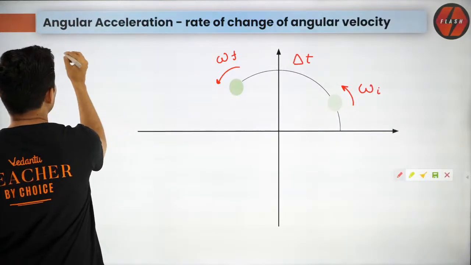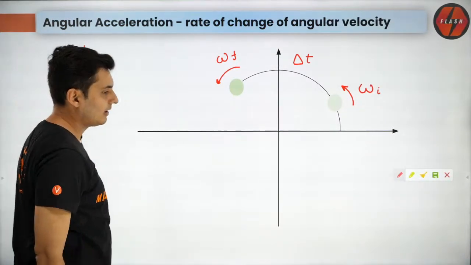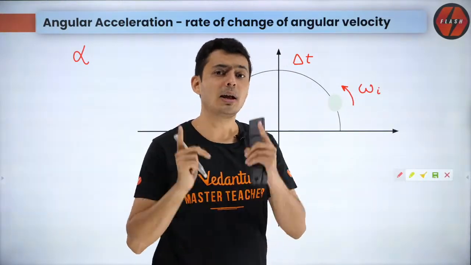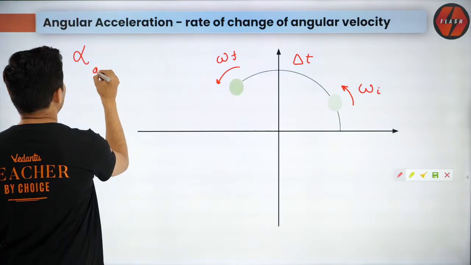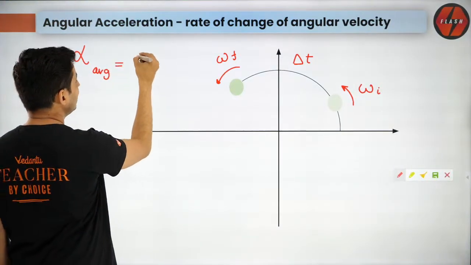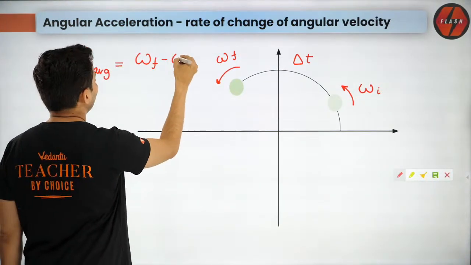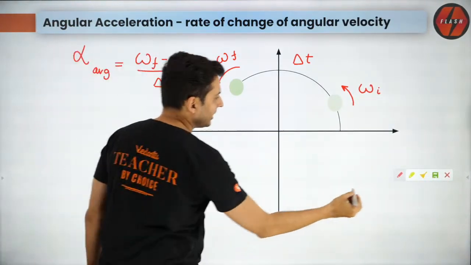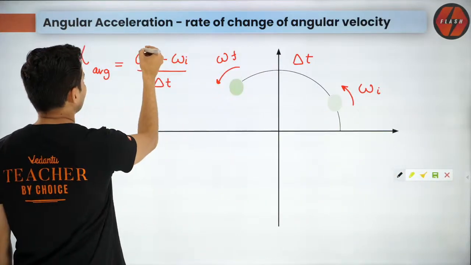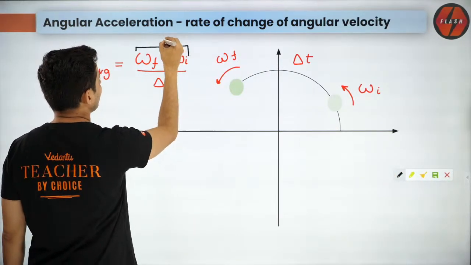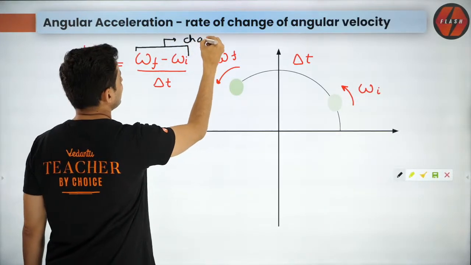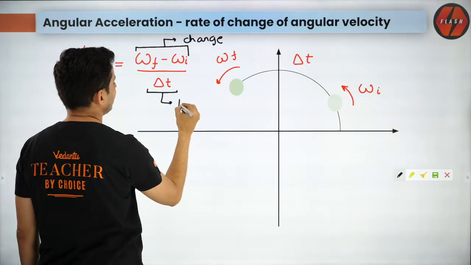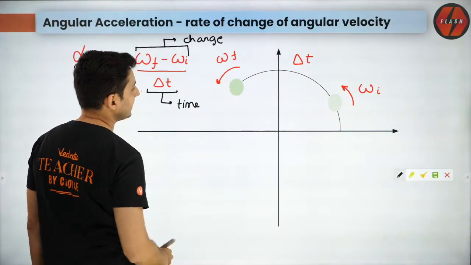Angular acceleration has the symbol alpha. For velocity, what was the symbol? Omega. For acceleration, what is the symbol? Alpha. The average value of angular acceleration is the change, which is omega final minus omega initial, divided by the time. So that's what it is. You can see that this part represents the change, and this part represents the time you have taken.